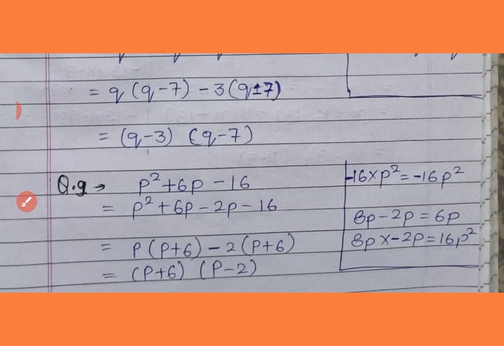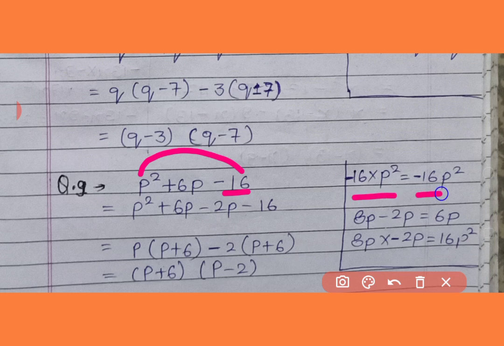Question number 9. Here last term is given negative, so first and last term will multiply. 16 minus 16 multiplying with p square, so it is getting answer minus 16p square. Now it means 6p will break into two parts whose one part will subtract another part and getting the answer 16.